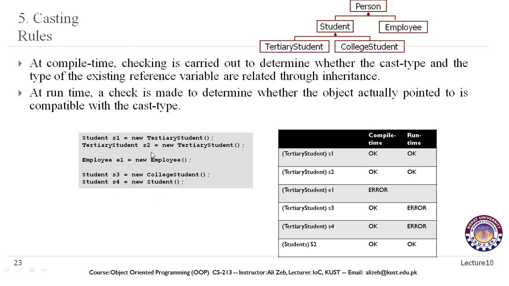And S2, that is a subclass of this student class, this should be okay. We can do it through direct assignment as well. An object of the subclass is already an object of the superclass, so they should work fine even without this explicit conversion. We can directly assign S2 to an object of the student class. So for the sake of compatibility, we need to understand these rules whenever we are trying to cast one object to another object.